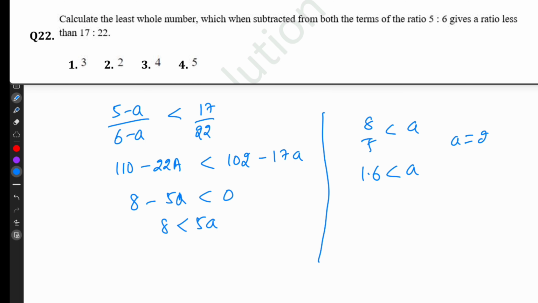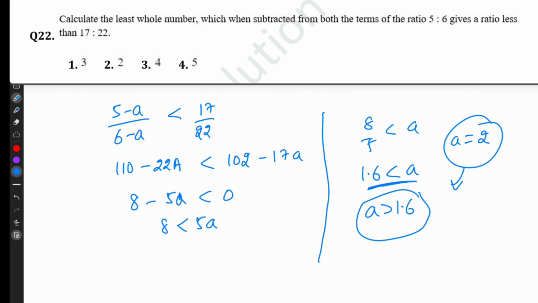So a equal to, as it is the nearest number. This can also be written as a greater than 1.6. We have to find the least whole number. A greater than 1.6, then the next number is 2. So 2 is the least whole number.